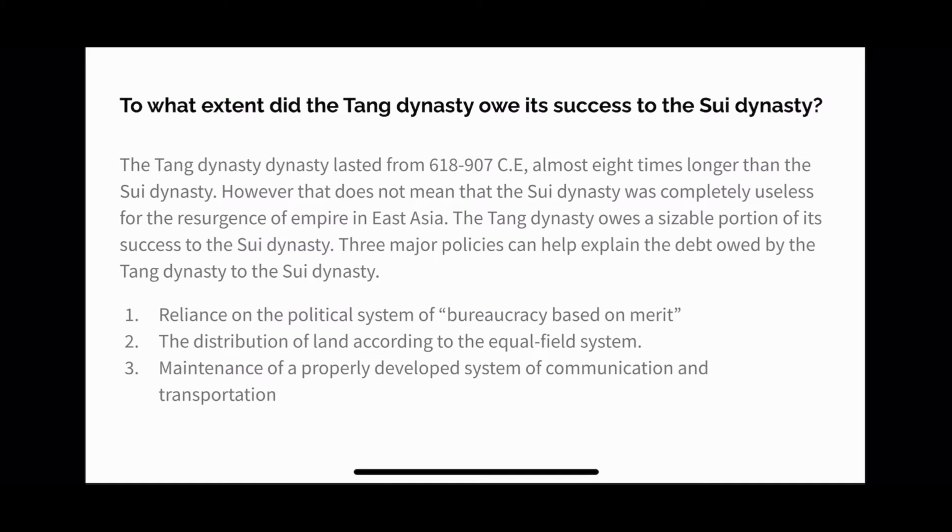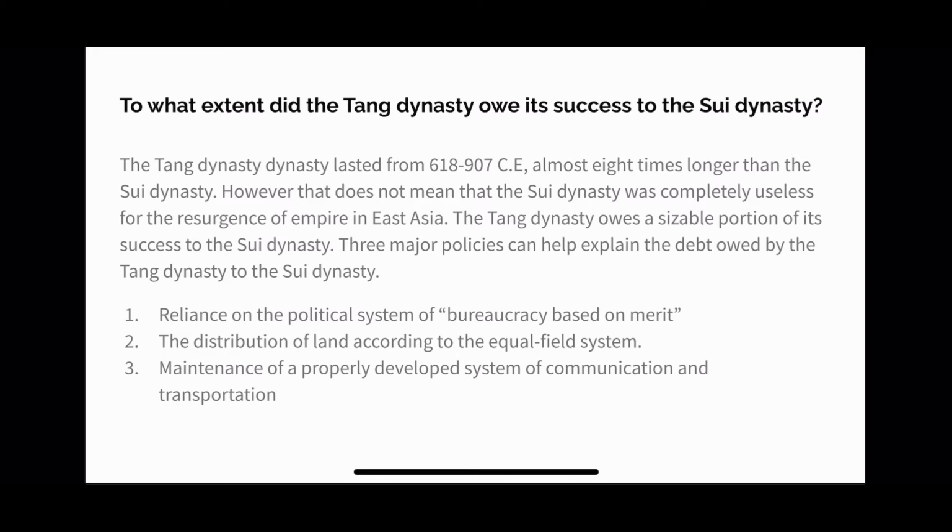To what extent did the Tang dynasty owe its success to the Sui dynasty? If you don't know, the Sui dynasty lasted for 37 years, so obviously they did something wrong, right? Wrong. You shouldn't be thinking that way, because the Sui dynasty had multiple breakthroughs that actually influenced the Tang dynasty, which then led to the success of the Tang dynasty, which lasted 8 times longer than the Sui dynasty, from 618 CE to circa 907 CE.